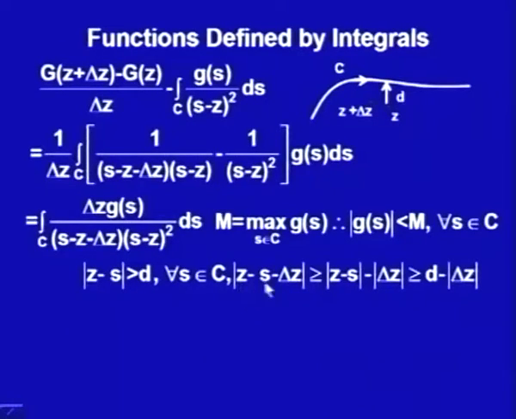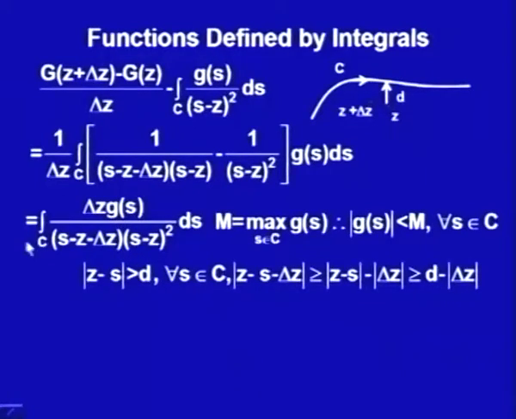That would be, again using the simple absolute inequalities, greater than or equal to the absolute value of z minus s minus delta z. Since |z minus s| for every s on the path C is greater than d, it should be greater than or equal to d minus the absolute value of delta z. Now, let us see what we have got from here.